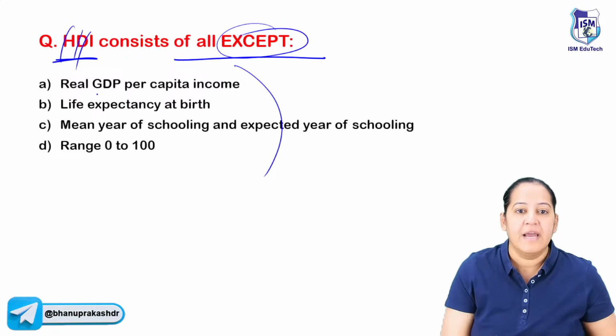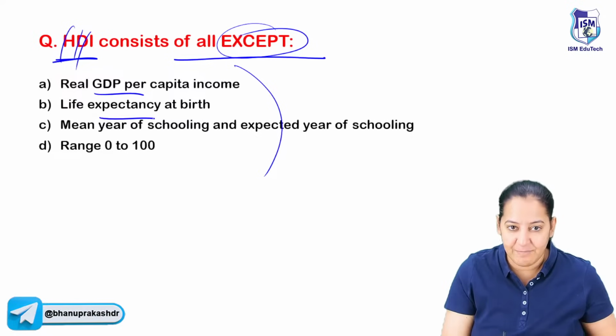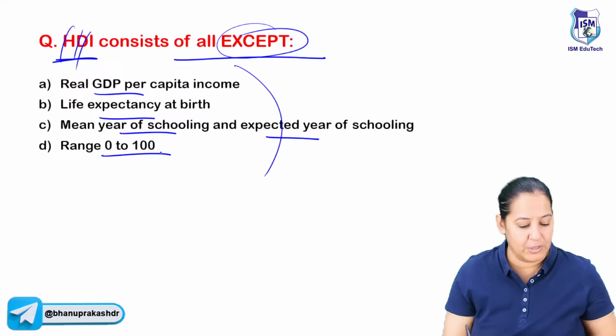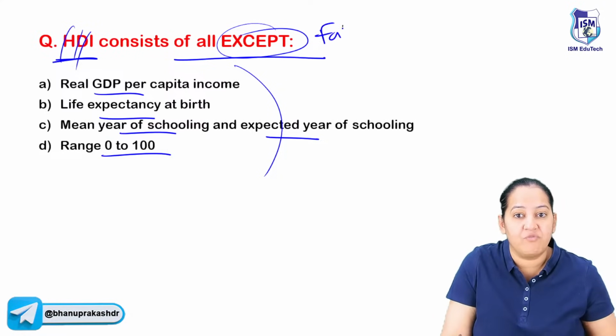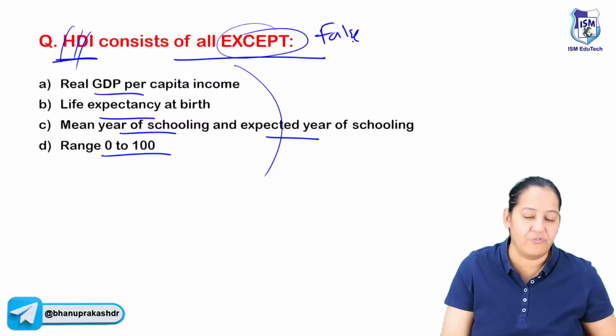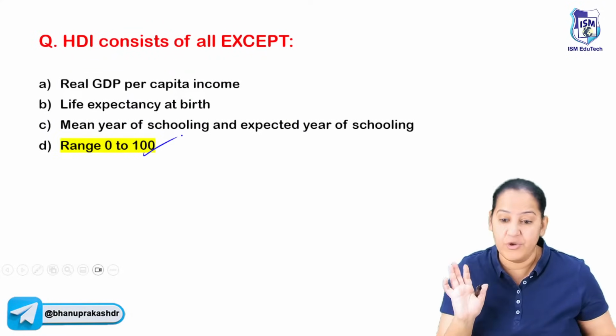The four options are real GDP per capita, life expectancy at birth, mean years of schooling and expected years of schooling, and range is 0 to 100. So what is incorrect among them? They are asking what is false or incorrect. So of course, most of you are right. The correct answer is D. And it's a confusing topic.